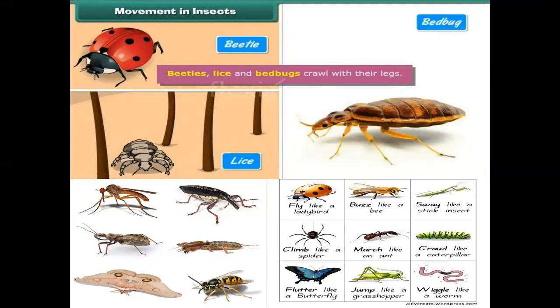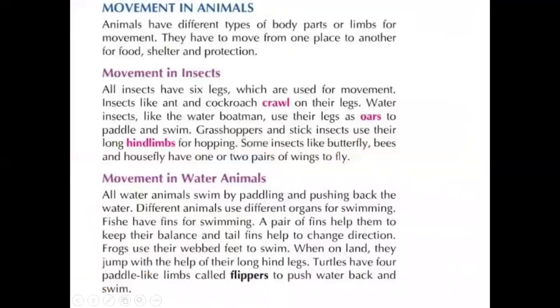Most of the insects contain six legs. Understand? See here, three pairs, three and opposite direction also three. Most of the insects have six legs, six limbs, which are used for movement.